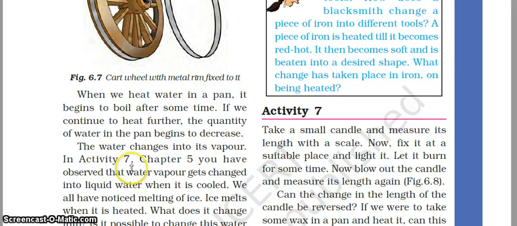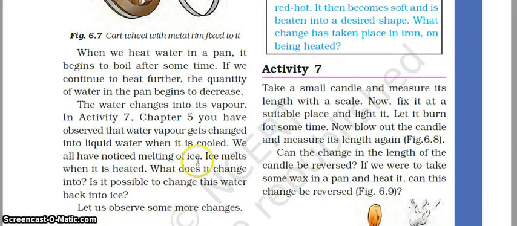In activity 7, chapter 5, you have observed that water vapor gets changed into liquid water when it is cooled. And when we cool this water vapor, what happens? It changes back to liquid water. And this process is called condensation. So we all have noticed melting of ice. Ice melts when it is heated. What does it change into?